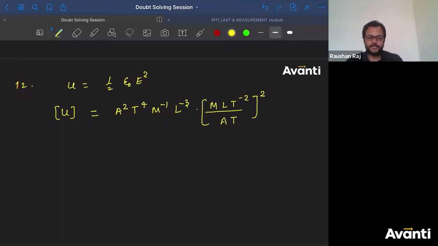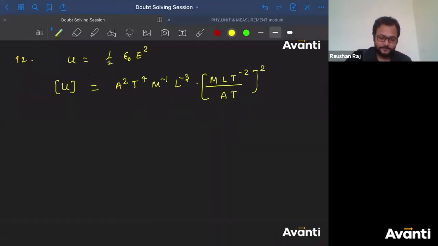All right guys, समझ में आ रहा है सबको? Please let me know if you have any doubt in this one. Now solve this part. So I am getting M to the power minus 1 and in this one I'll get M to the power 2. So plus 2. L to the power minus 3 and here I'll get L to the power 2. So plus 2. Here I'm having T to the power 4.